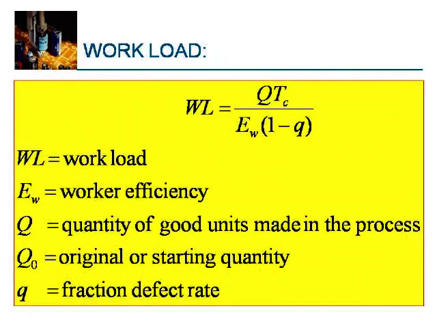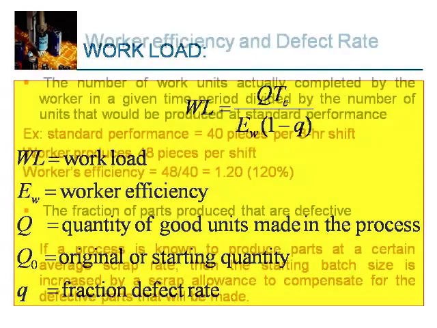Workload is now calculated as WL is equal to Q into TC divided by EW into 1 minus q. So it is nothing but Q naught into TC by EW. EW is worker efficiency and TC is cycle time, and that is how the workload is calculated.